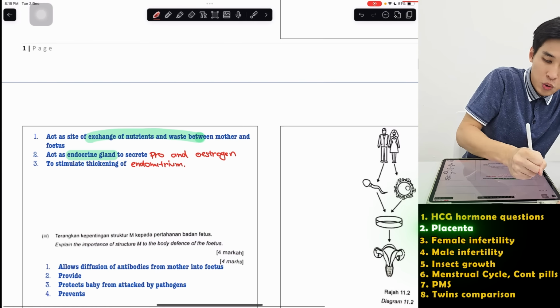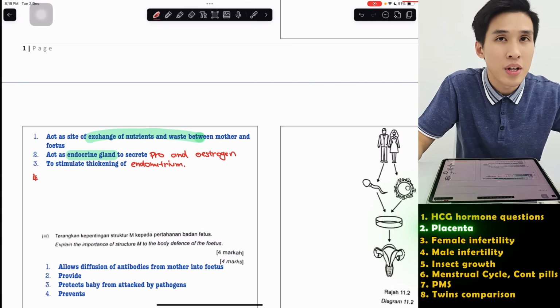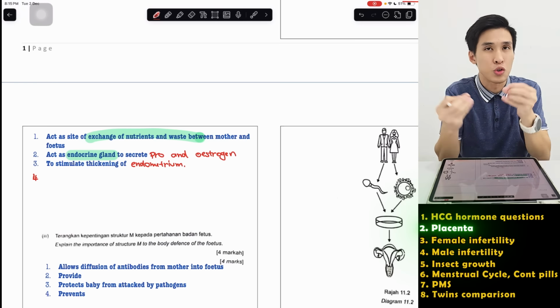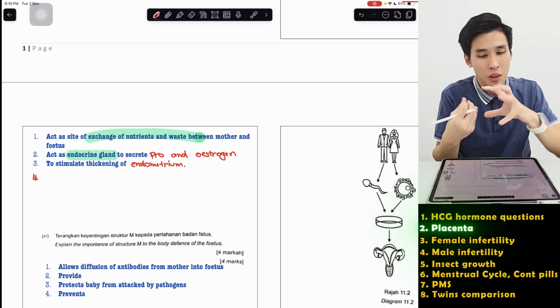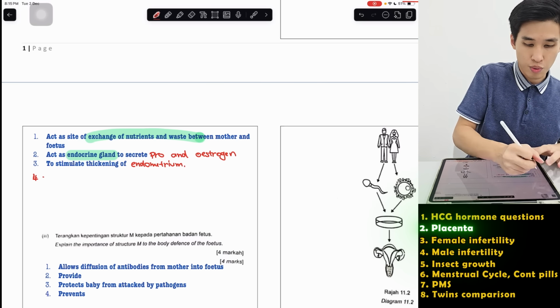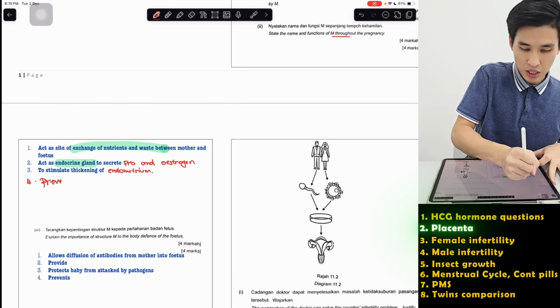Other than that, we also can say it helps to separate the mother and fetal circulatory systems to ensure the blood does not mix. Because if the blood mixes, the blood groups could be incompatible. So you can say it is to prevent mixing.